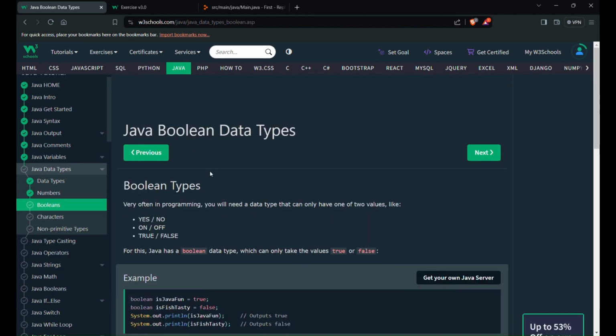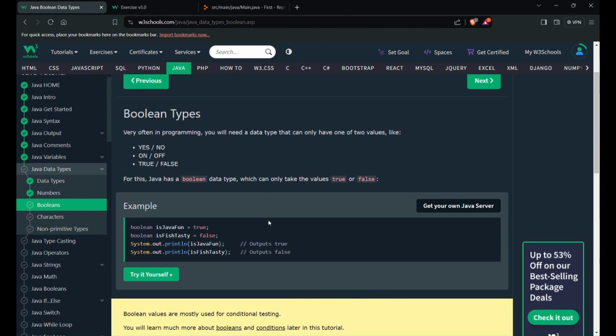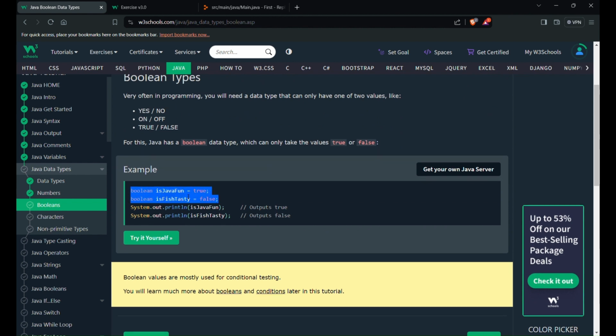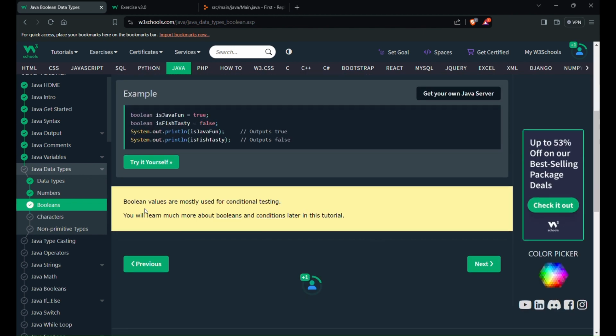Next is Boolean types. Very often in programming, you will need a data type that can have one of two values, like yes or no, on or off, true or false. For this, Java has the Boolean data type, which can only take the values true or false. So Boolean: is Java fun? True. Is fish tasty? False. It will store either true or false. Boolean values are mostly for condition testing. You will learn about Booleans and conditions later in this tutorial.